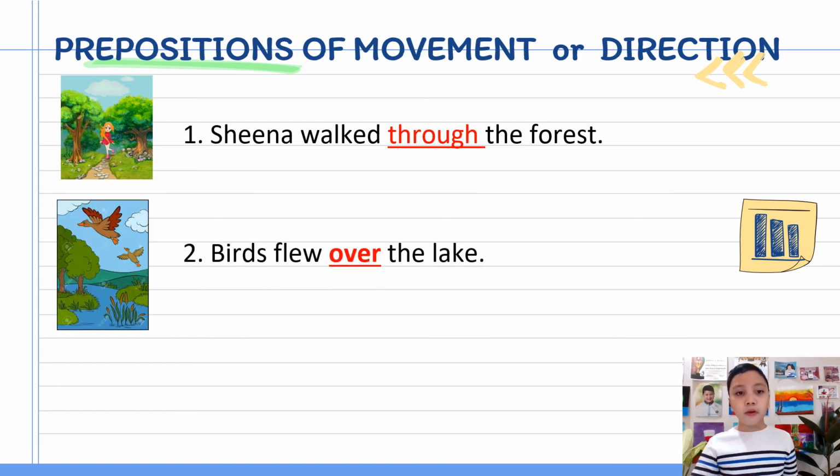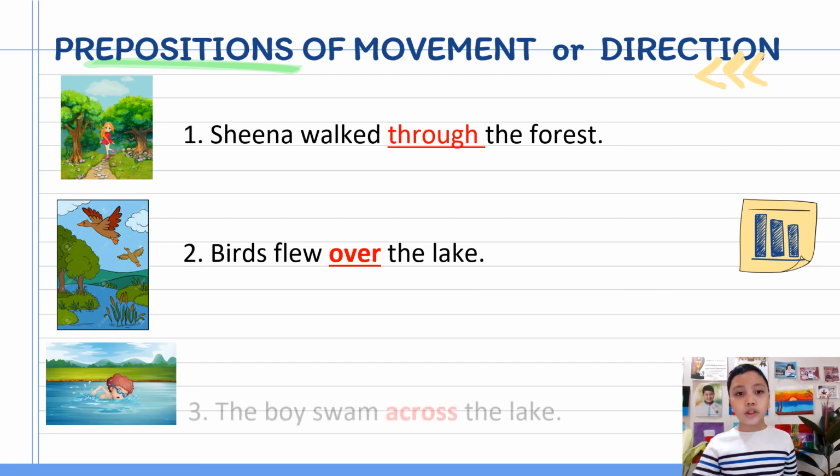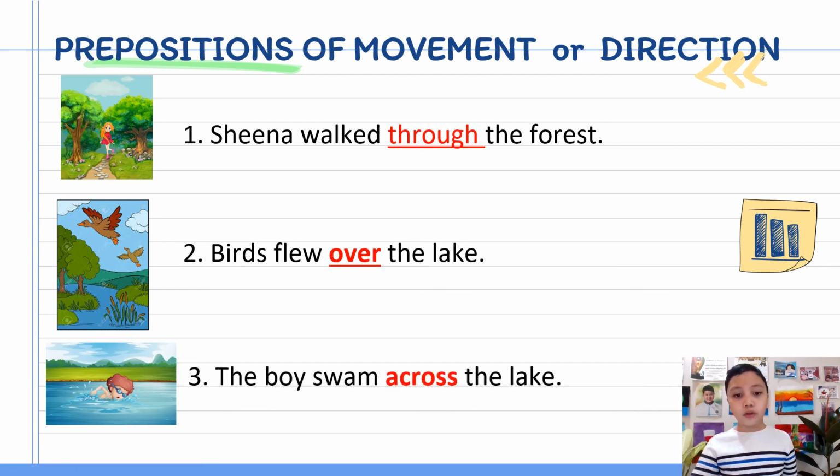Number 2, birds flew over the lake. Over also functions as a preposition expressing position. It often has a similar meaning to the preposition above. Picture number 3. The boys swam across the lake. The preposition across is used when talking about movement from one side of something to the other, which has sides or limits, such as a city, road, or river. It is also used when something touches or stretches from one side to another.